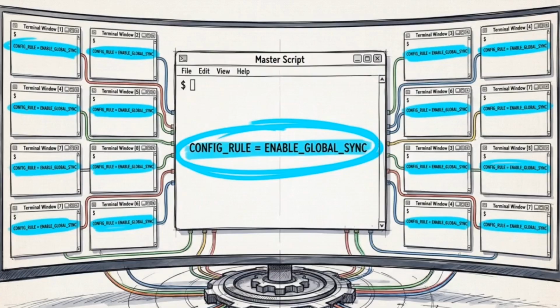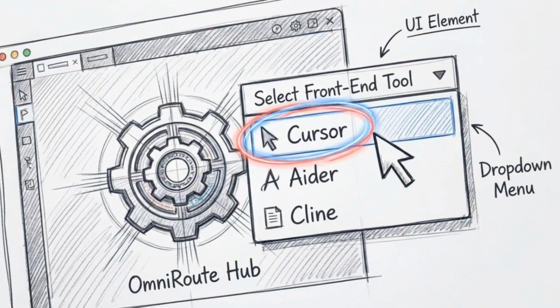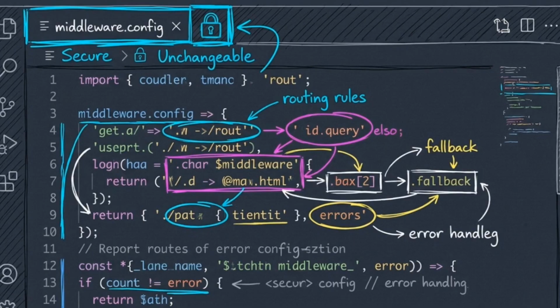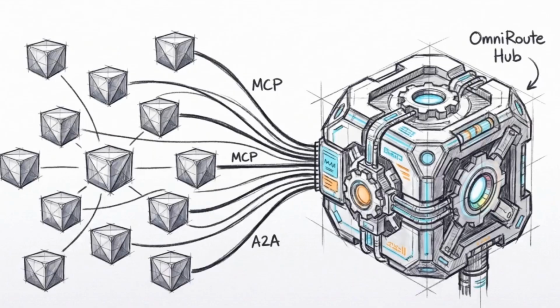Forcing a single deployment agent to map and configure this entire matrix ensures that all 14 distinct endpoints are synchronized to the same logic rules. With a unified backend in place, developers can swap out their front-end tools at will, retaining specific routing rules, fallback chains, and compression preferences regardless of the client used. By mandating MCP and A2A connectivity alongside standard API endpoints, the protocol transforms OmniRoute into a universal bridge capable of unifying a fragmented tool ecosystem.